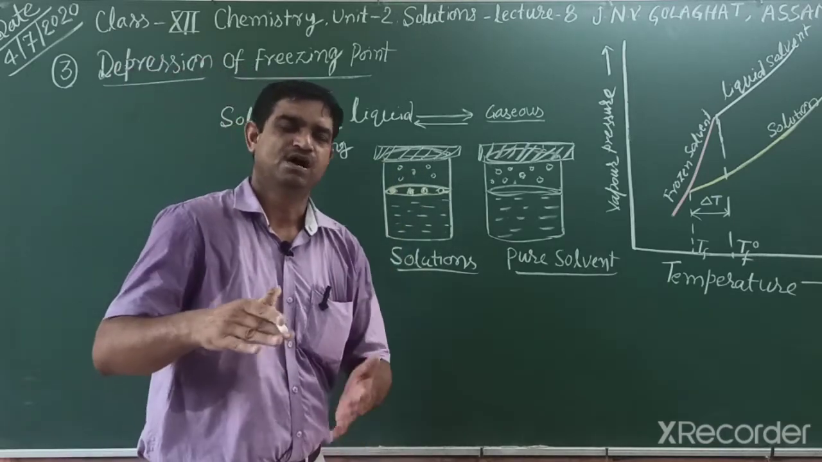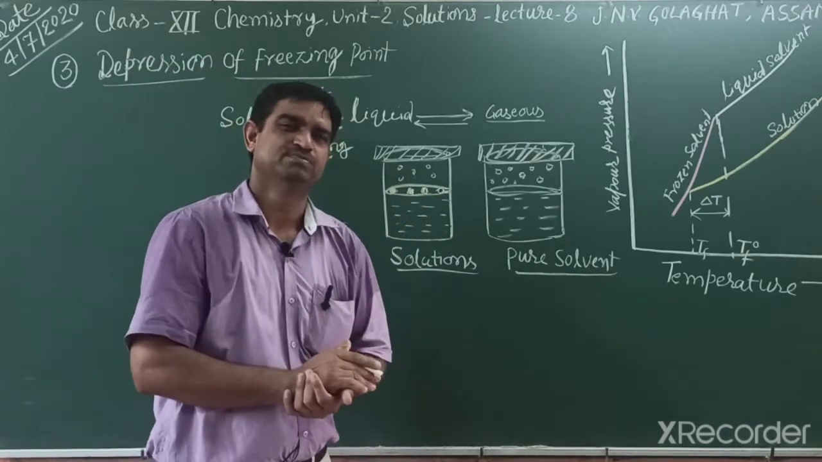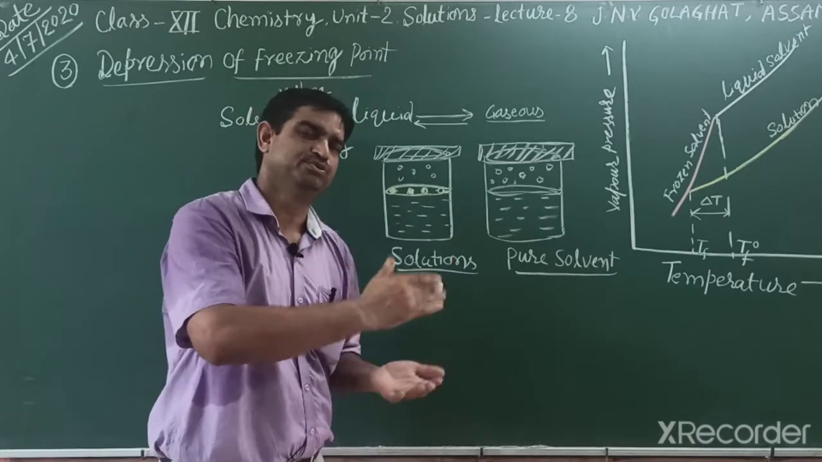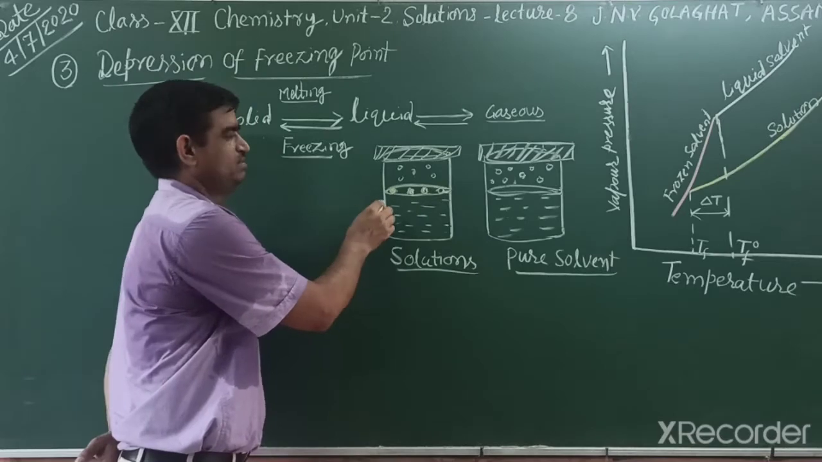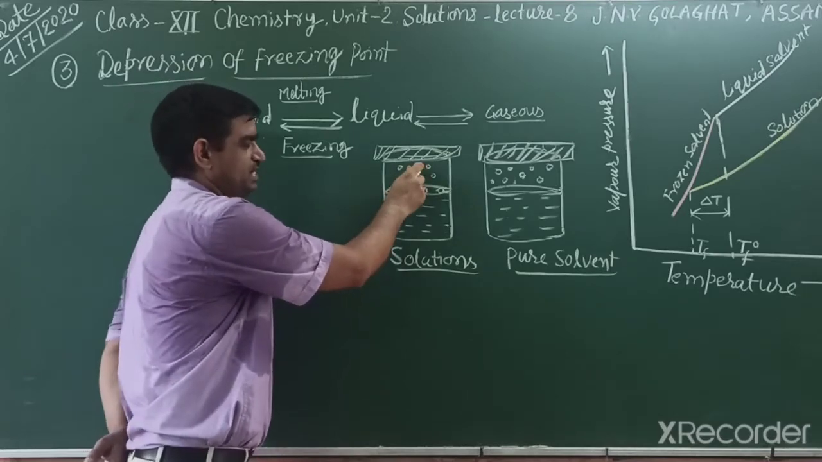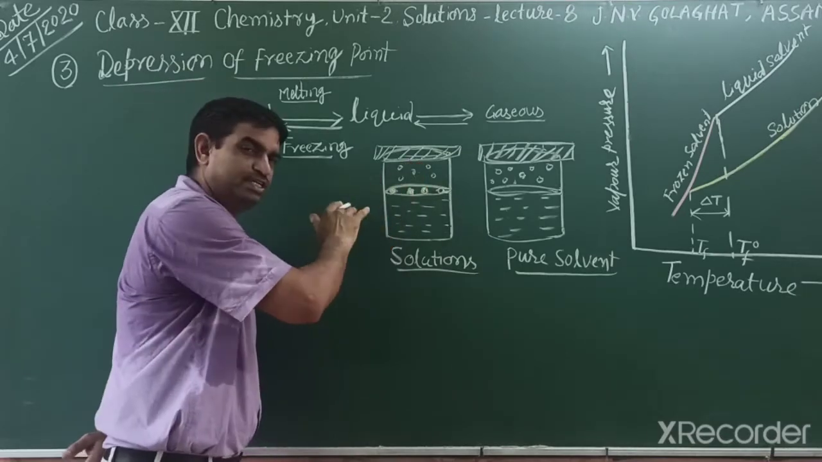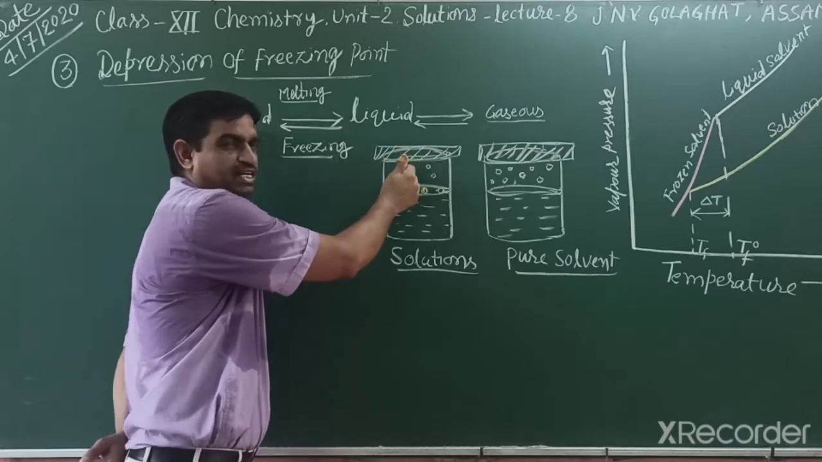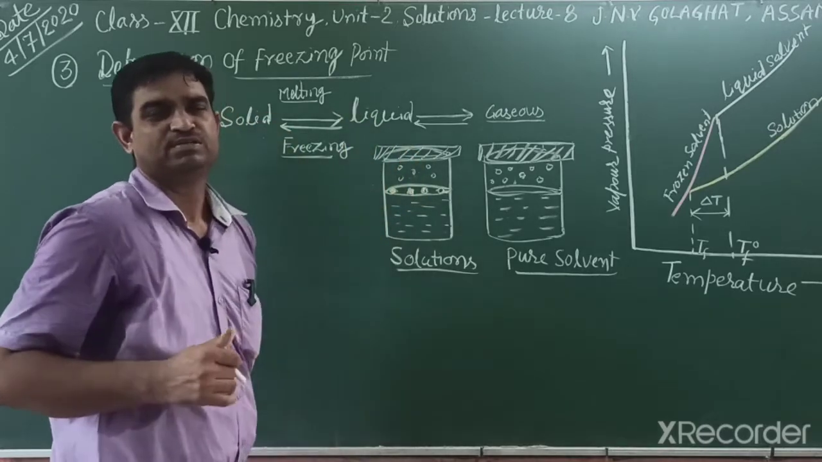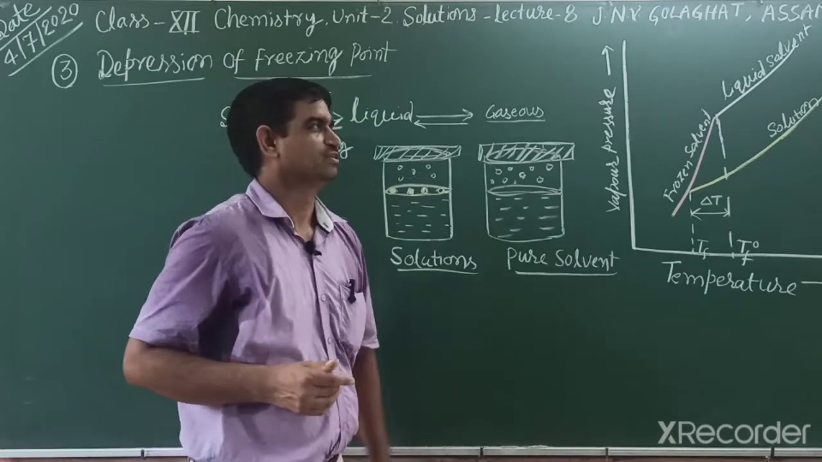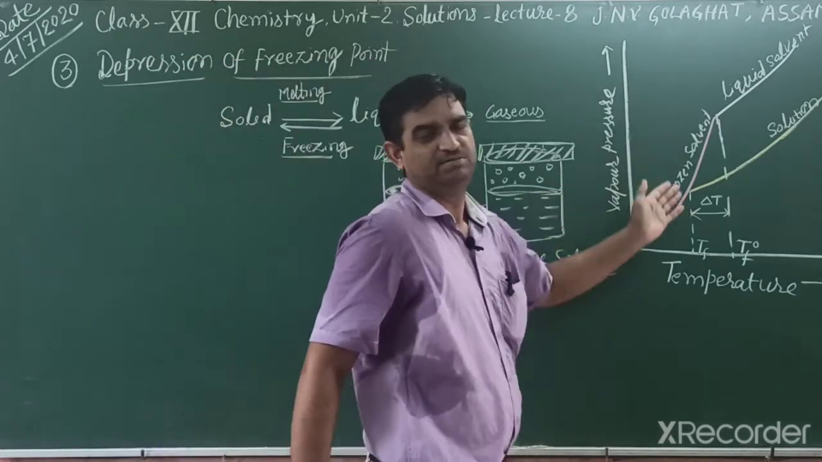But how can there be equilibrium? Definitely we have to reduce the temperature, because freezing point is the point at which the liquid state as well as the solid state are in equilibrium. That point is the freezing point. We can explain it by a curve.